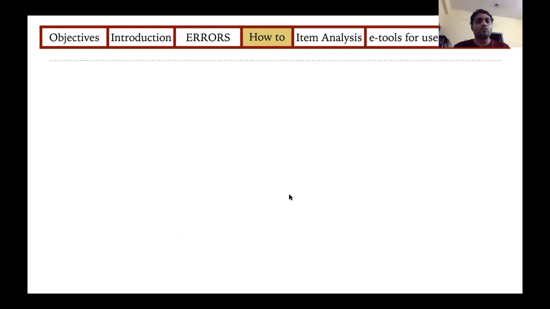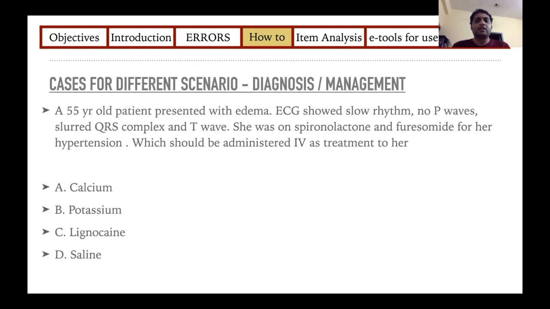Next, case scenarios for diagnosis I have not given in particular, because most of the time when someone gives a case scenario for an MCQ, we always think in terms of diagnosis. So here I have given it in terms of management.